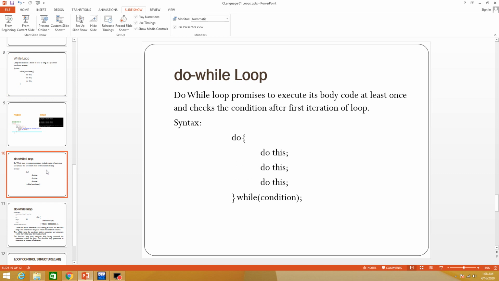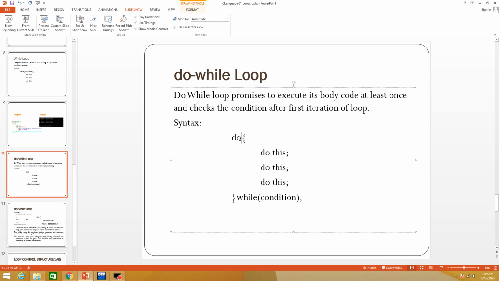Okay, so the do while loop. The do while loop promises to execute its body at least one time, and it checks the condition after the body of the loop, after its first iteration. Therefore the syntax of this loop contains 2 keywords, number 1 do and the while keyword.